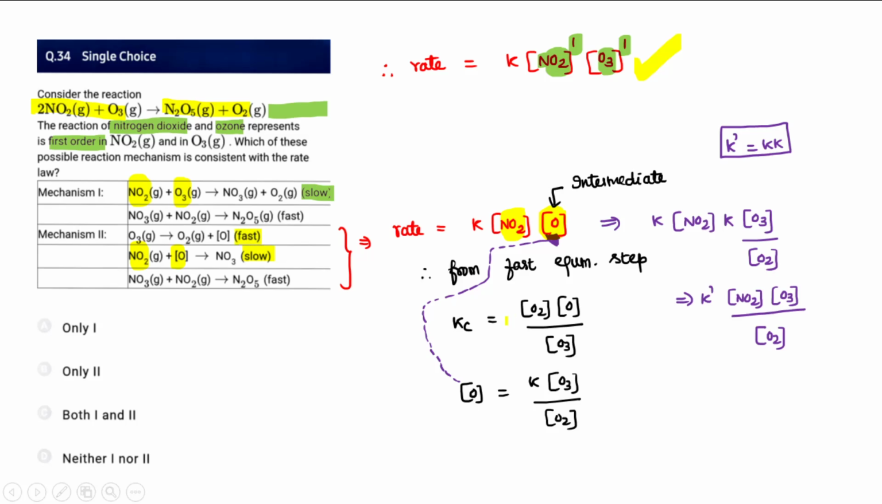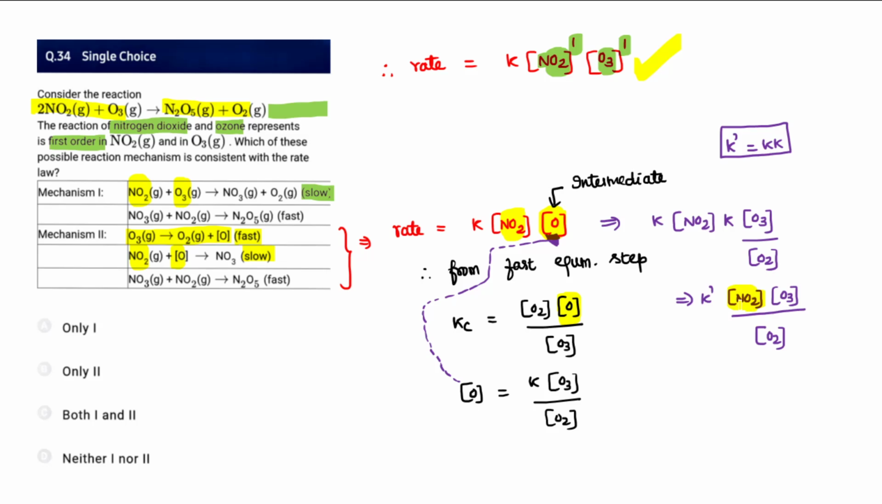So for the fast equilibrium step, we can apply the law of mass action. So the concentration of oxygen can be written by using the equilibrium constant for the first step, which means concentration of the products divided by concentration of the reactants. So concentration of O, nascent oxygen, times concentration of O2, by concentration of O3. From this I am rearranging to get the concentration of O as K times O3 by O2. So substituting that here, I will get the equation something like this.